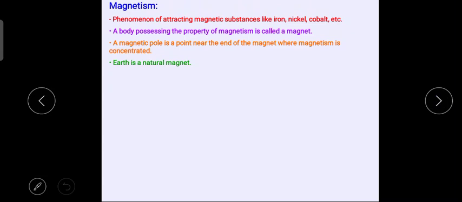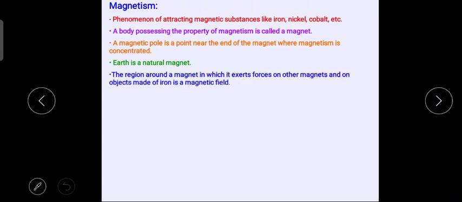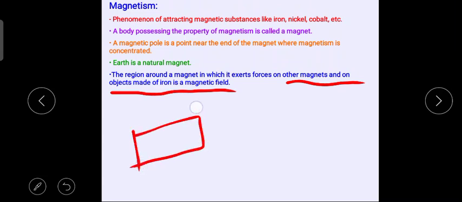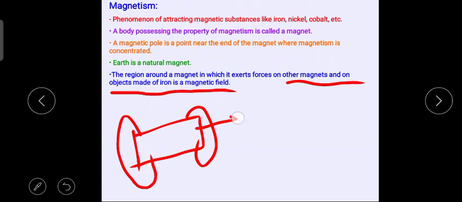Earth is a natural magnet, which we all know. The region around a magnet in which it exerts a force on another magnet or on an object made of iron is a magnetic field. So what it is saying is that if there is a magnet, the region around this magnet will exert a force on another magnet.